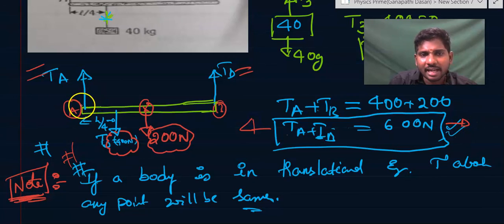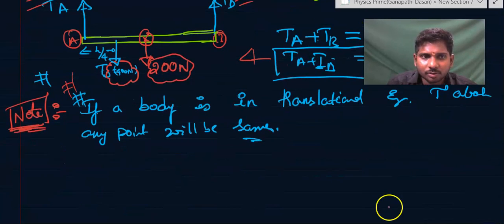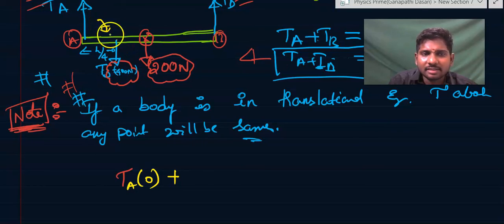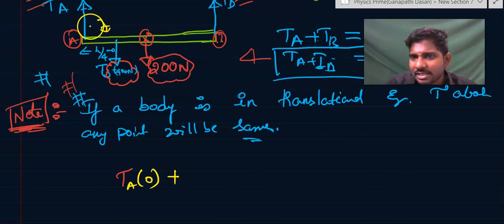So if I take TA as my point about which I want to calculate torque, so torque due to TA will be 0. So TA into R, TA into 0, the torque will be 0, plus the tension here. This will give you what? Clockwise feeling. You can take clockwise as positive or anti-clockwise positive. I'll take clockwise as negative.